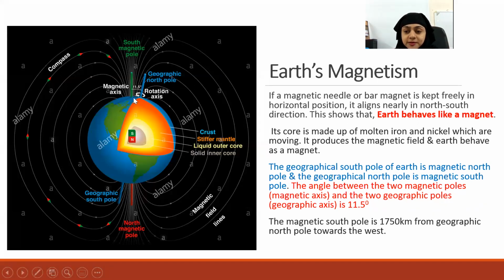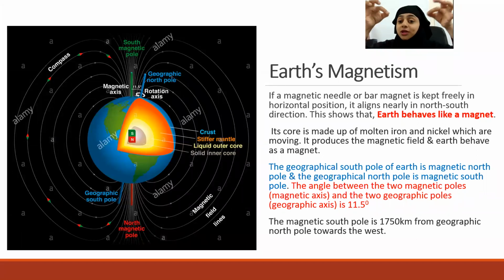It's actually different. Can you repeat that? Yes, suppose this is the geographic North Pole. We are going on the Earth's surface and we are standing exactly on the surface of Earth at the North Pole. Then, if we want to go to the magnetic South Pole, we have to travel in a car or a bus or a train. We have to travel 1,750 kilometers on the surface of Earth to reach the magnetic South Pole. They are not at the same place. That's what we are trying to tell.